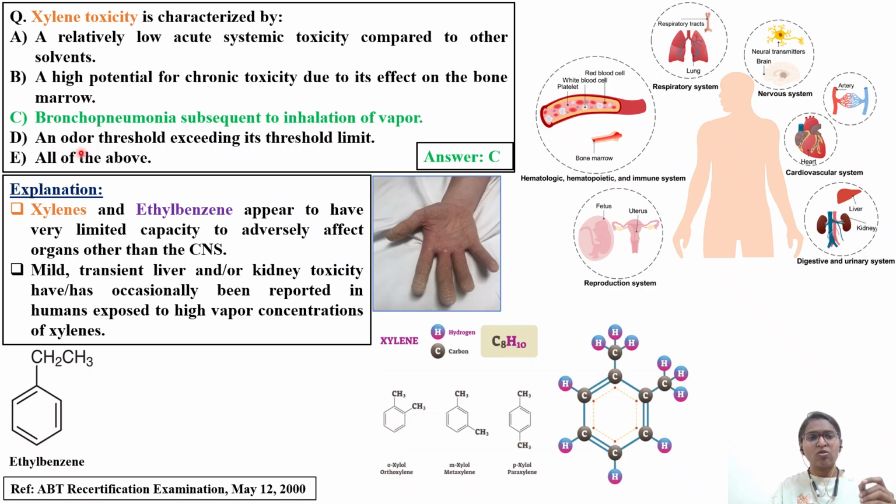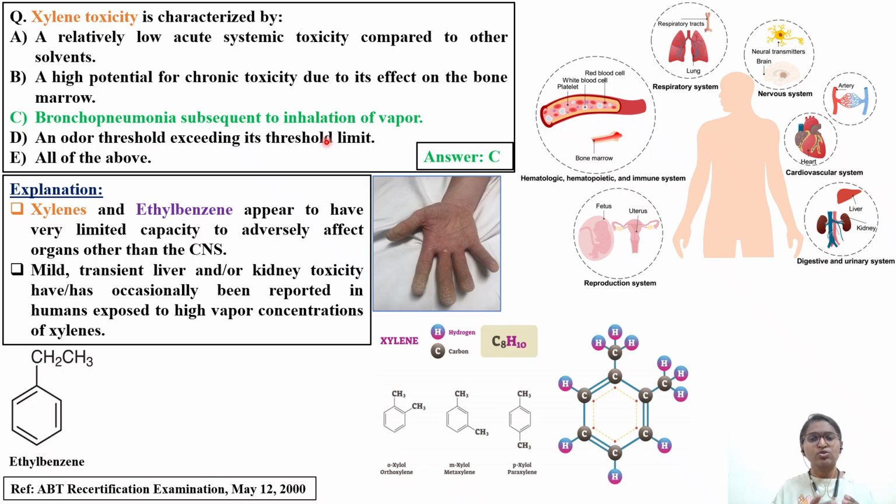Option D is an odor threshold exceeding its threshold limit. So coming to occupational exposure, as you have an occupational exposure limit, similarly you have STEL and ceiling limit. Similarly for odor also you will have a limit, a ceiling limit. Beyond that limit, if a person is exposed, then he will have toxicological symptoms, adverse effects.